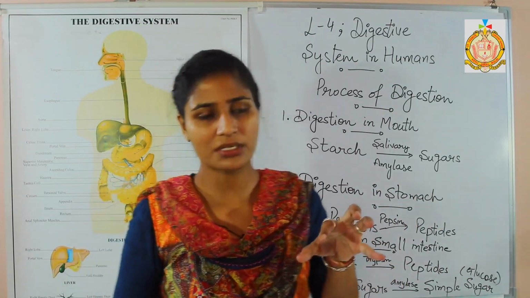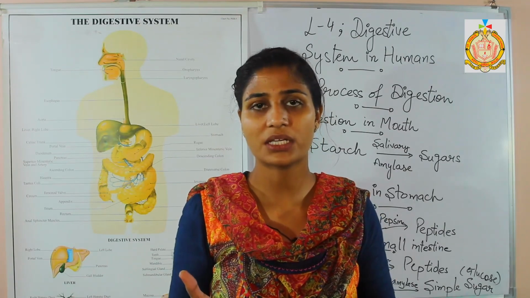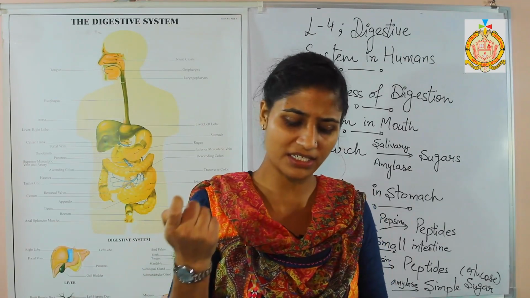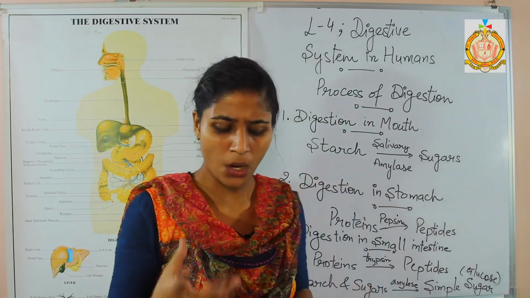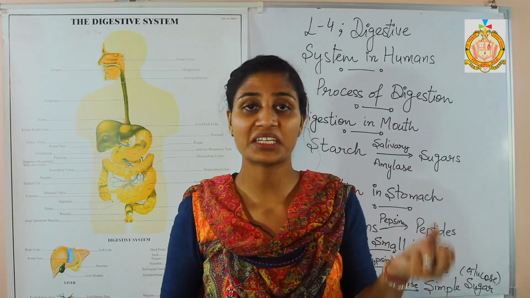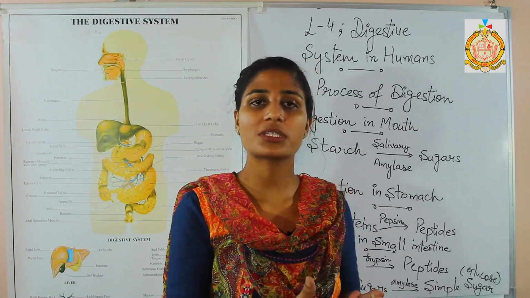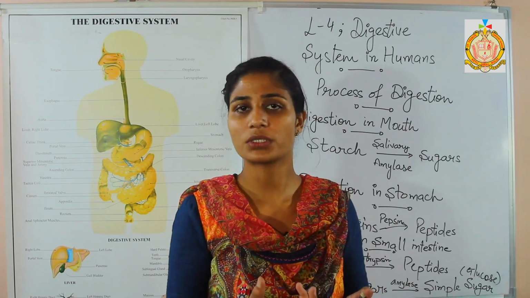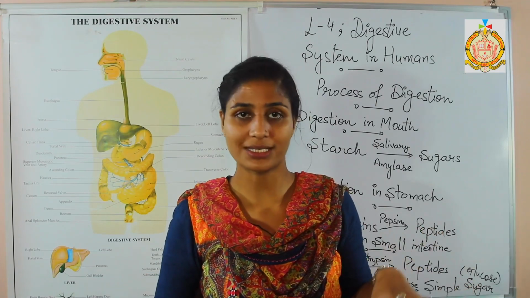Next we are going to discuss bile juice. Bile juice is secreted from the liver, and it gives color to the food, and it is extremely important for the digestion process. How is it responsible? Because it is helpful in the breakdown of the fats in the food. So bile juice is secreted, and it is helpful for the breakdown of fats. So it is highly important for the digestion process.